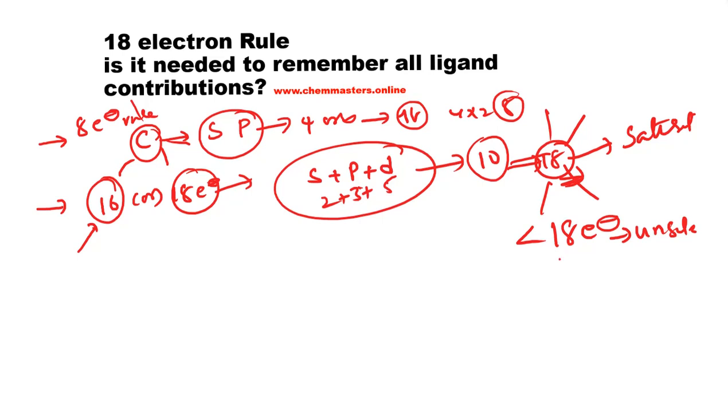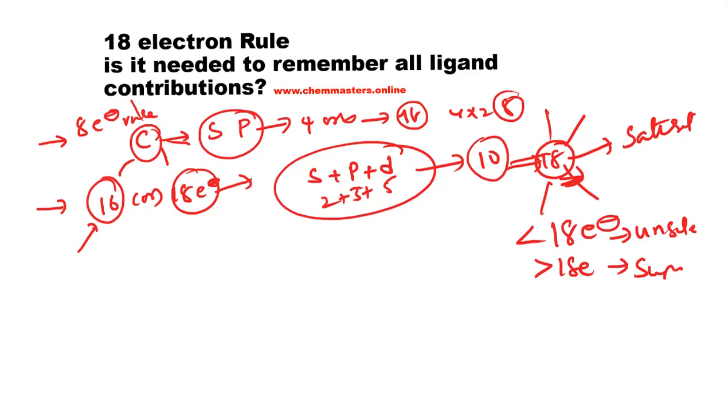If it has more than 18 electrons, then we call it supersaturated. Electron counting is the process of determining the number of valency electrons about a metal center in a given transition metal complex.